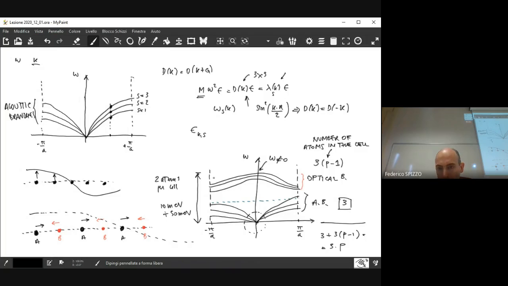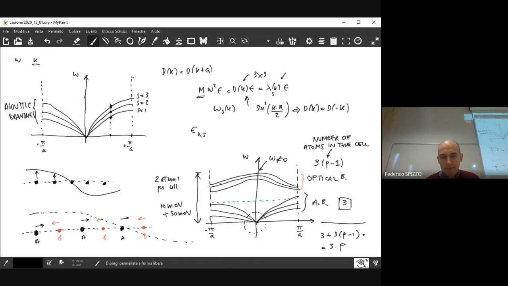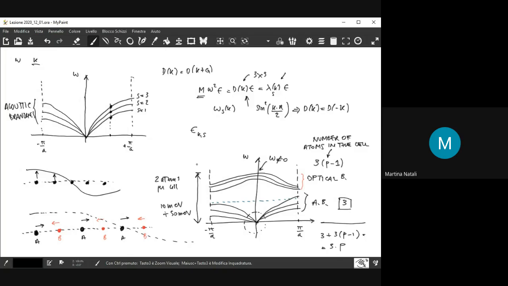So the full range of optical and acoustical oscillations is of the order of tens of milli eV. That depends on the solid one considers. Okay, thank you. You're welcome.